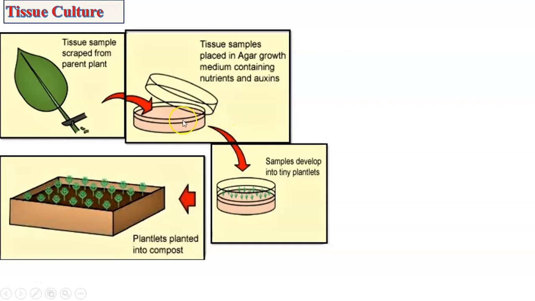In due course of time, that tissue divides and redivides and forms an undifferentiated mass called callus, and with the help of different growth hormones in correct proportion, organogenesis takes place and new plantlets develop. These plantlets are first grown in compost, and then these baby plants are transferred to the fields. This way, by tissue culture, from a small amount of tissue, a number of new plants, which are all clones, are produced.